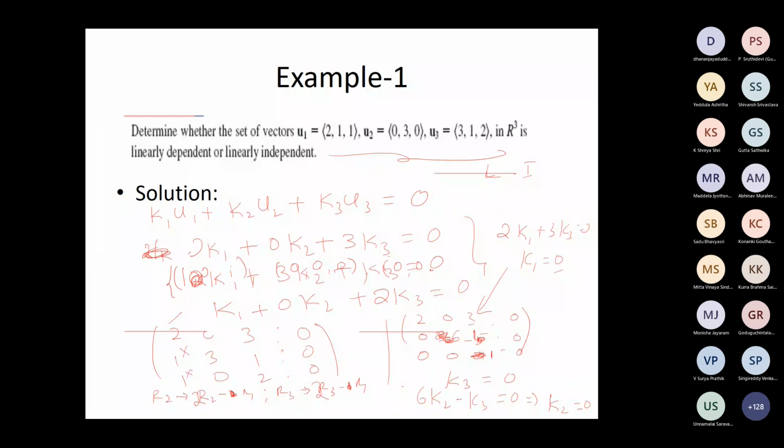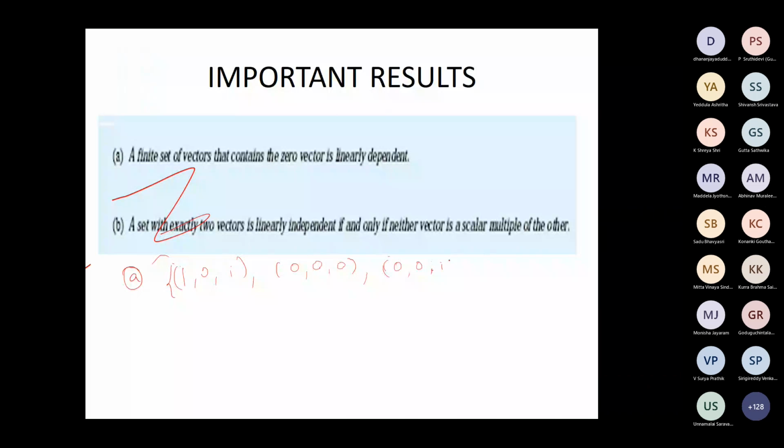Now you see that there is a 0 vector here. So if you have a 0 vector, that set will always be linearly dependent. That's the first point.